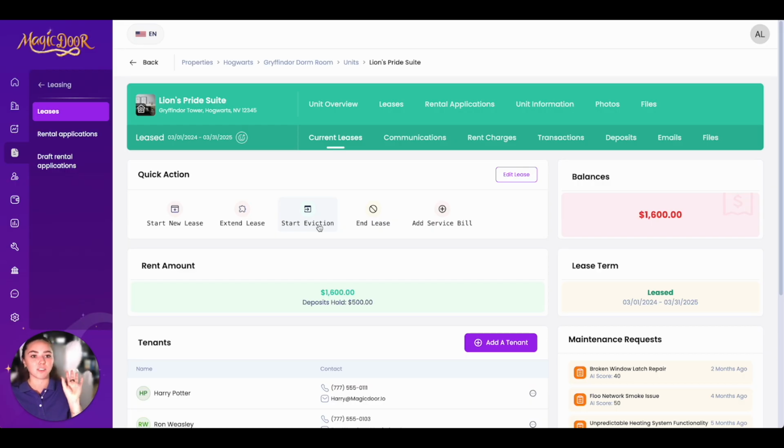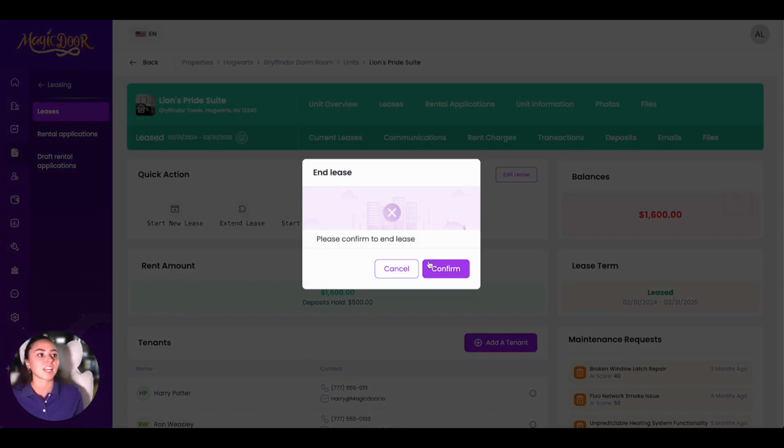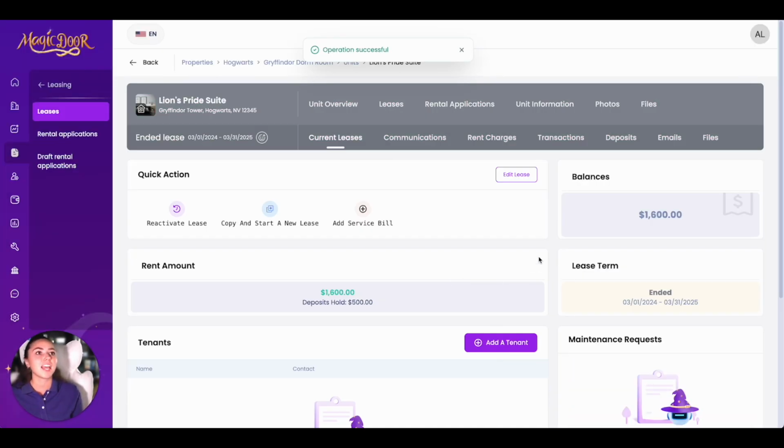This is just for you and your information, that you have started an eviction for this lease. You can also end the lease here and add a service bill. Let me show you what it looks like to end a lease. So we would simply click End Lease, confirm, and now it's gray.